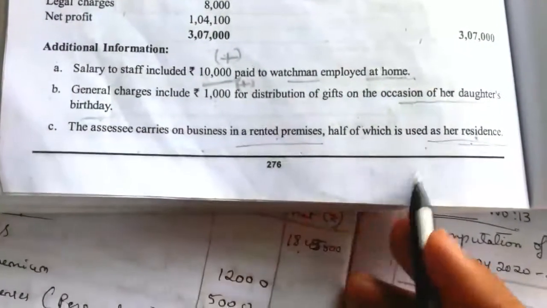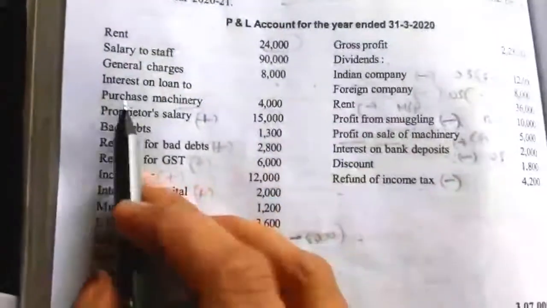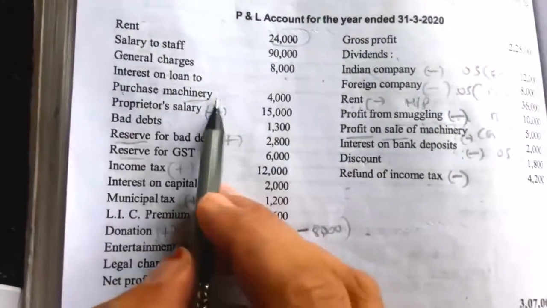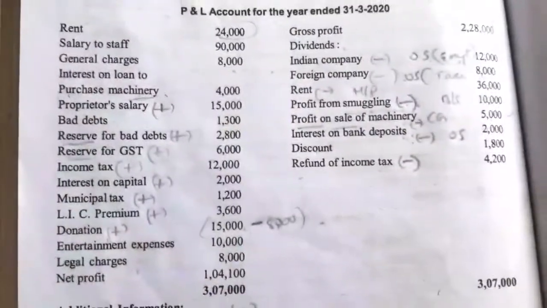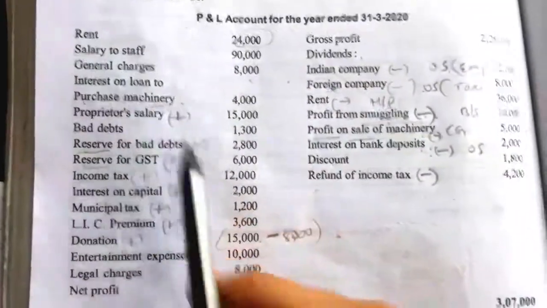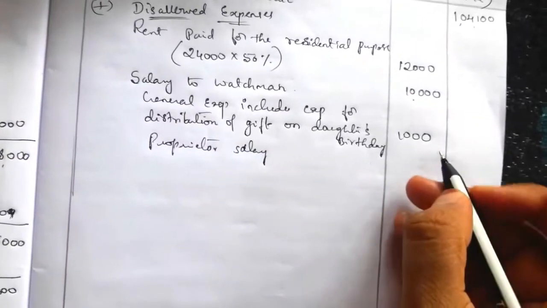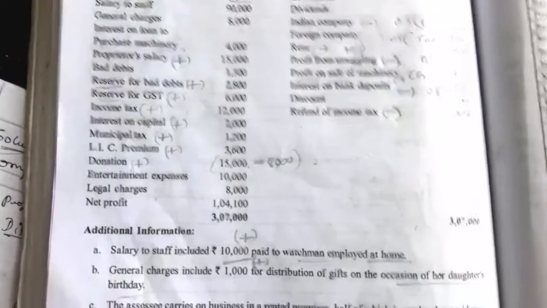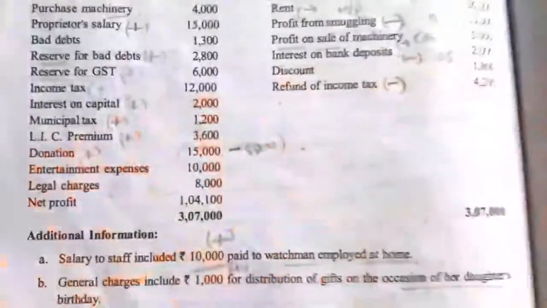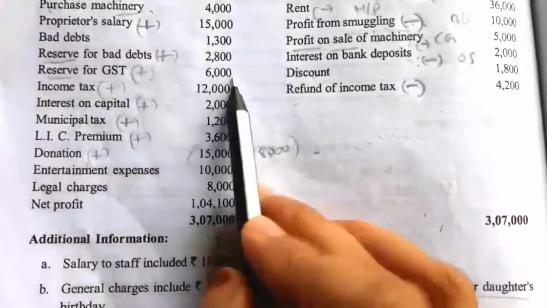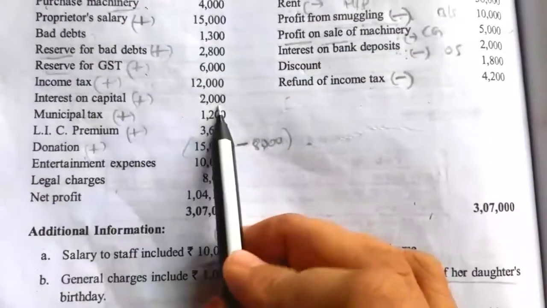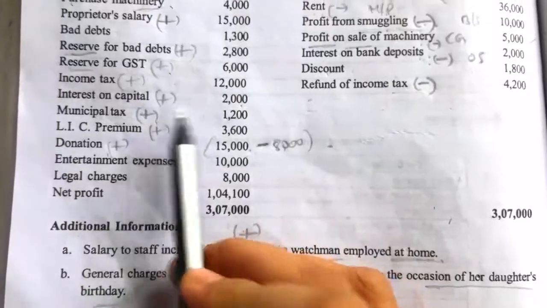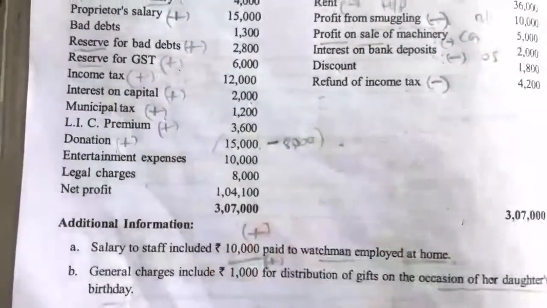Then SSC carries on business. Next is interest on loan to purchase machinery. Here the business has purchased machinery on a loan, and the interest paid on it is taken as an allowed business expense. Proprietor salary is disallowed, right? So the proprietor salary amount is 15,000. Next, bad debt is allowed. Reserve for bad debt is disallowed, reserve for GST disallowed, income tax disallowed, interest on capital disallowed, municipal tax is taken as house property and disallowed, LIC premium also disallowed.